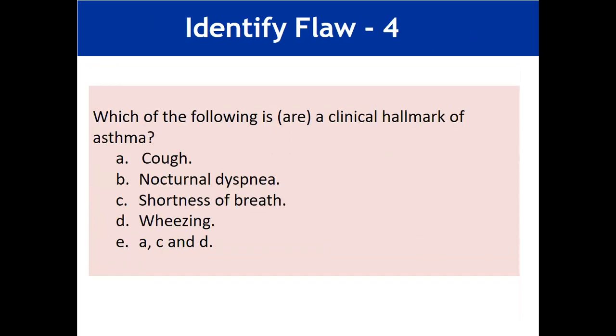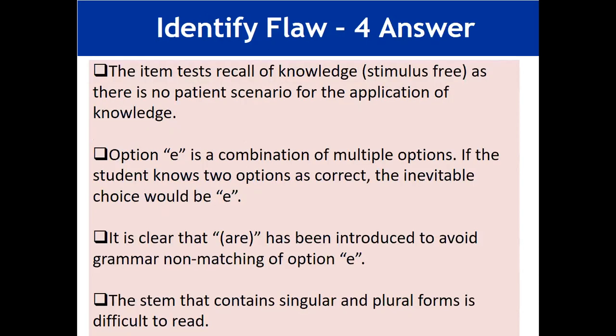Which of the following is a clinical hallmark of asthma? Cough, nocturnal dyspnea, shortness of breath, wheezing: A, C and D. Again, the same technical flaw is here, that A, C and D options are there, and we also wrote "clinical hallmark" in a way that gives one grammatical flaw as well. So let's see what else is there.